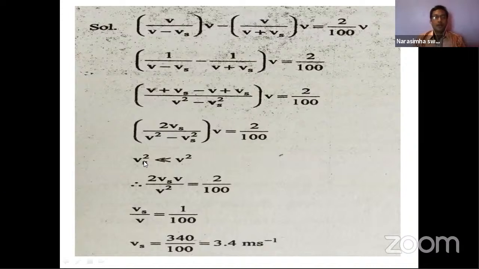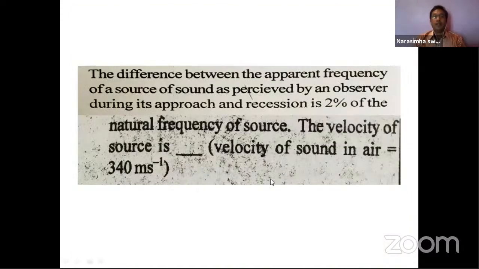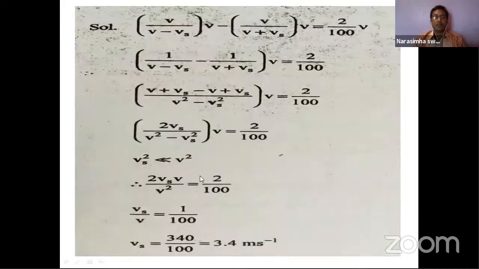Now observe this. Vs square is very much less than V square, because V is the velocity of sound, that is 340 meters per second, and the source is moving with a certain velocity. That definitely will be smaller than the velocity of sound.